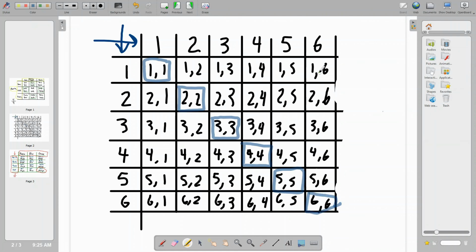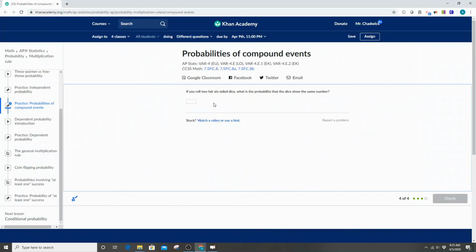And you can go and double check and look all the way around here and see if we missed something somewhere. But you see a pattern? It's diagonal, straight across. Alright, so if you do any sort of crosswords, you probably already saw that pretty quickly. But how many total combinations? And each one of these are a combination, right? So we have 1, 2, 3, 4, 5, 6. There's 6 combinations. And how many total combinations are there? Well, one quick way is 6 times 6 is 36, or you can count every little block here, and you're going to get 36. So let's go ahead and plug that one in there.